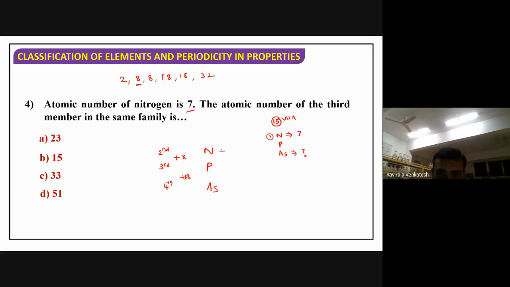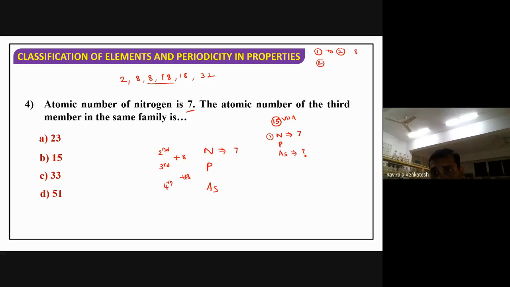Now tell me here. The atomic number of nitrogen is already known, 7. From this you start here, because we don't have the first period here. First to second period, how much do we have to add? 8.